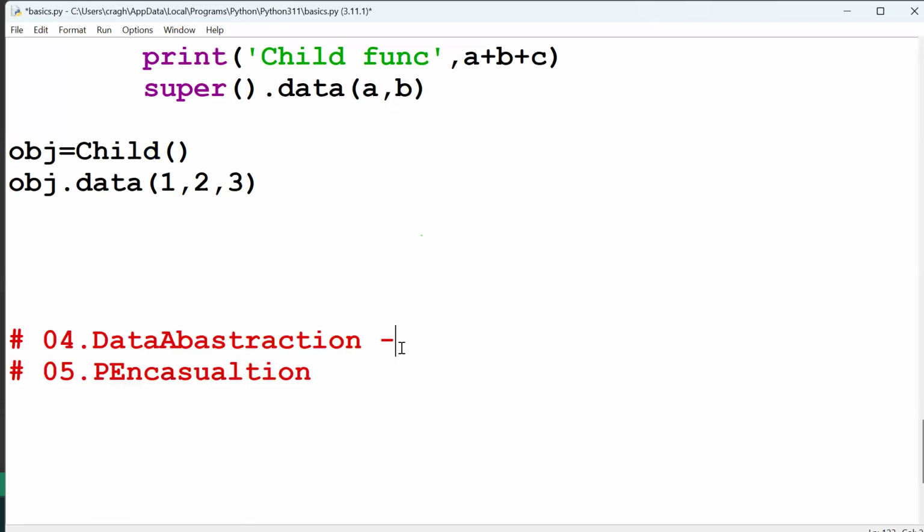Today what did we discuss? Majorly inheritance, types, and polymorphism. It's a very, very important thing. What are classes, objects, what is the super keyword, what is init. These things we covered today.